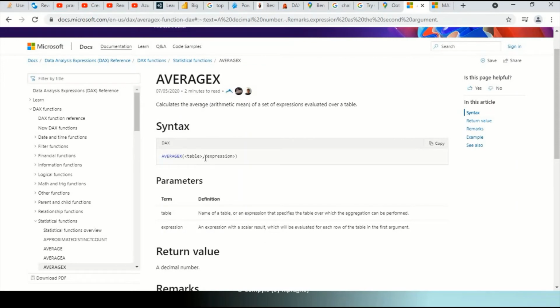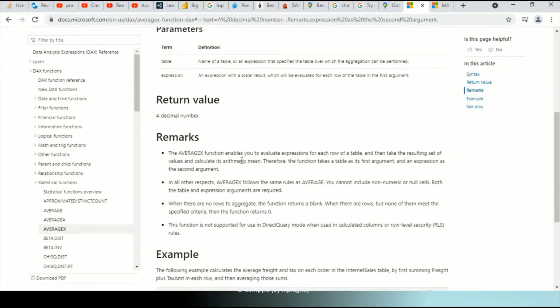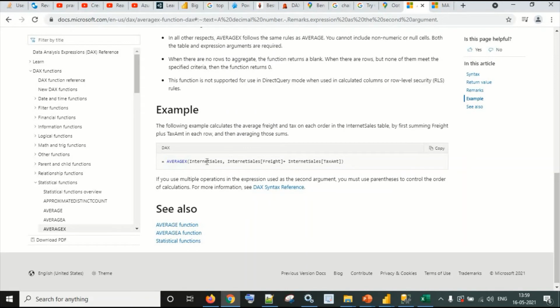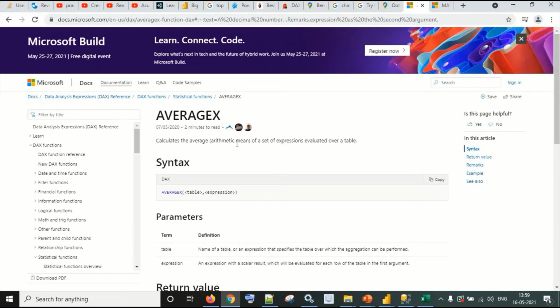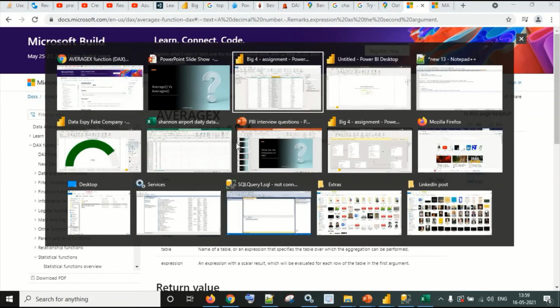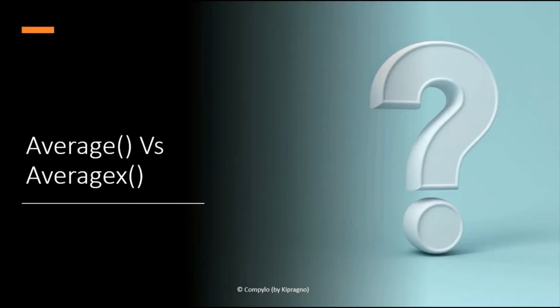It requires a table and an expression. Here we are giving the name of the table, and we are adding two columns, and then taking the average of that. AVERAGE is basically taking the average of one column, and when we add some expression in that, then we have to use AVERAGEX. So that is one question.